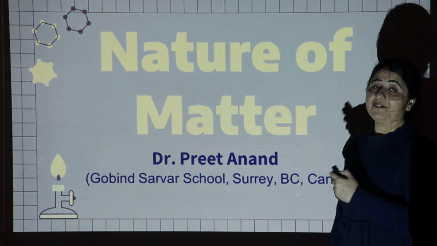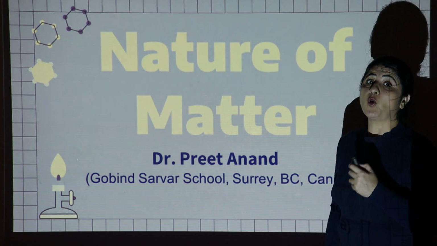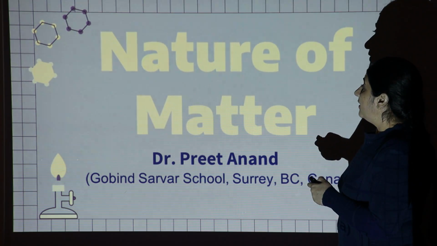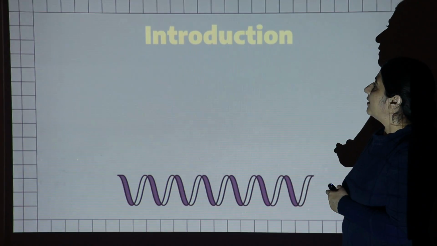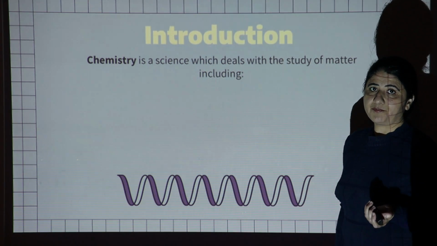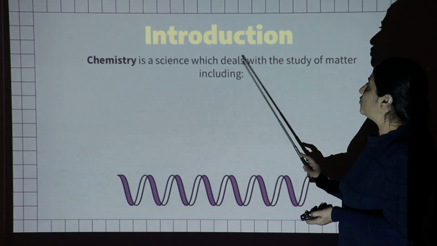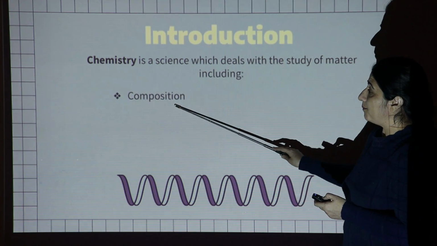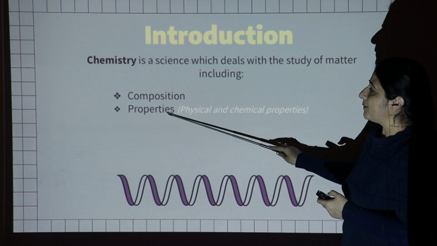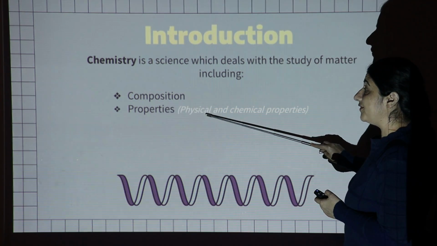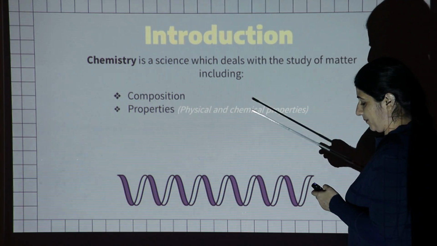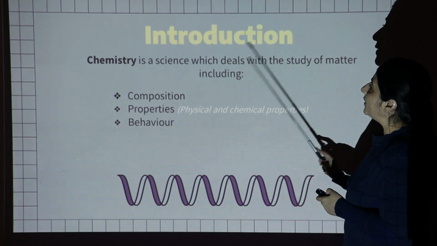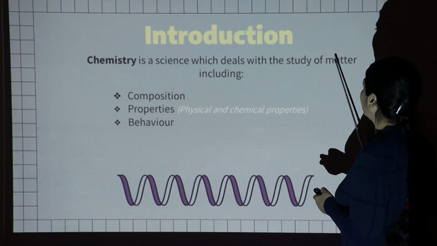So first of all, in this lecture we will discuss what is matter and how do we classify it. The first one is, what is chemistry? Chemistry is a science which deals with the study of matter, including its composition. Second one is the properties, it means what are the physical properties and what are the chemical properties. And third one, its behavior. So in this lecture we will discuss matter.